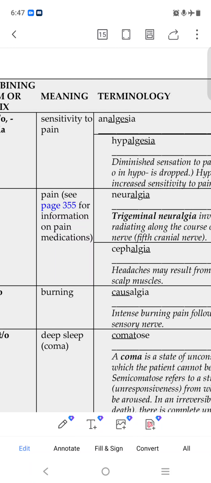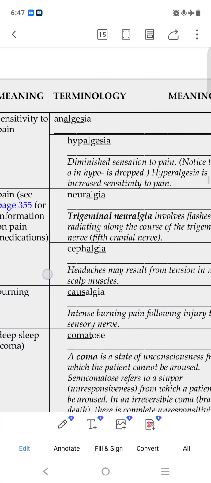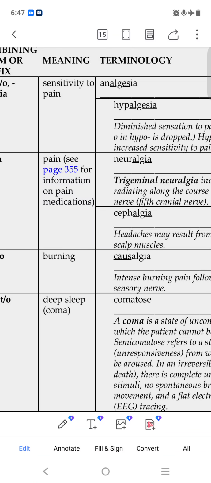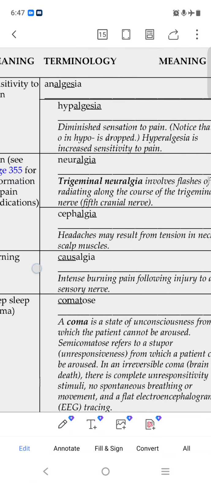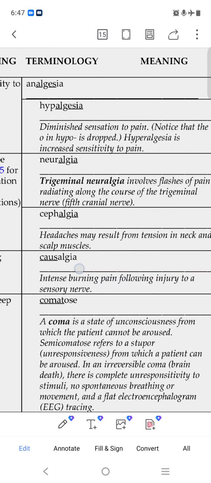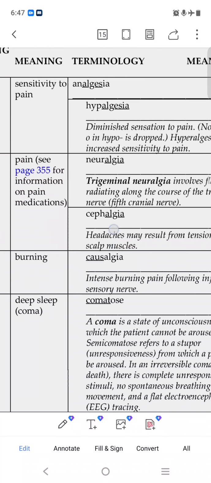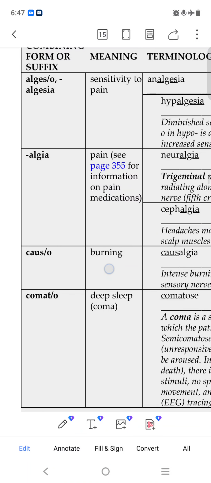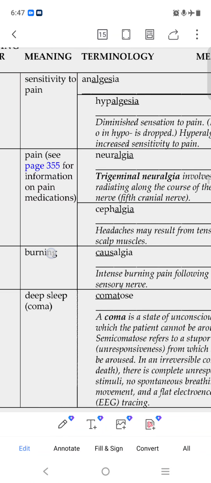Hypoalgesia means diminished sensation to pain. Hypo means below. Notice that the o in hypo drops, like dropping pain. Hyper means increased sensitivity to pain. Algia means pain.